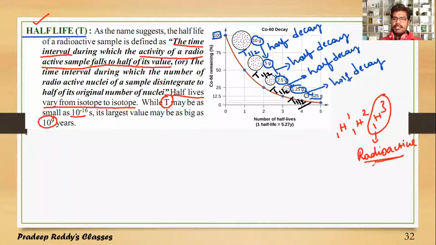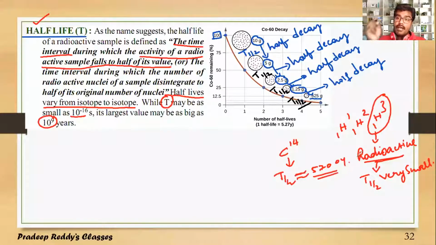H3 is radioactive in nature. Its half-life, T half, is very small. Similarly, if you are taking carbon C14, as I mentioned, its T half is nearly equal to 5,700 years. Likewise, there are some nuclei which decay to half of their value in a time of 10 power 9 years. 10 power 9 is a very large value. Therefore, the half-life period of the nucleus depends on its own character.